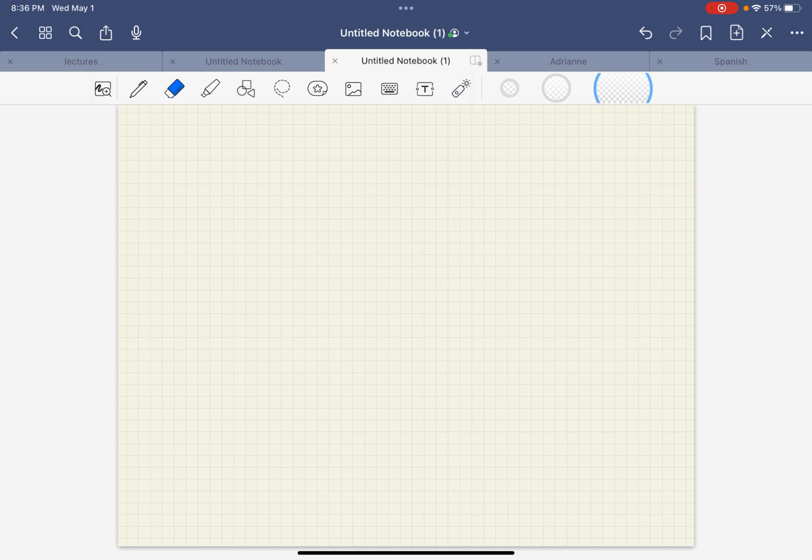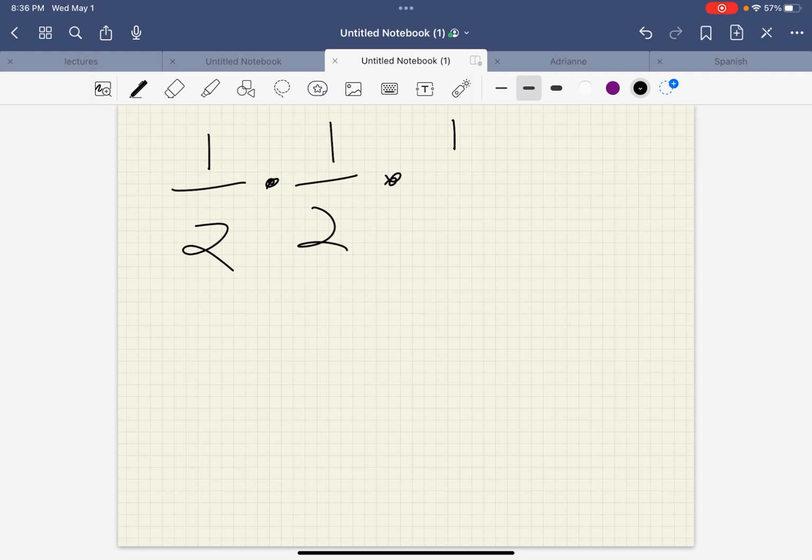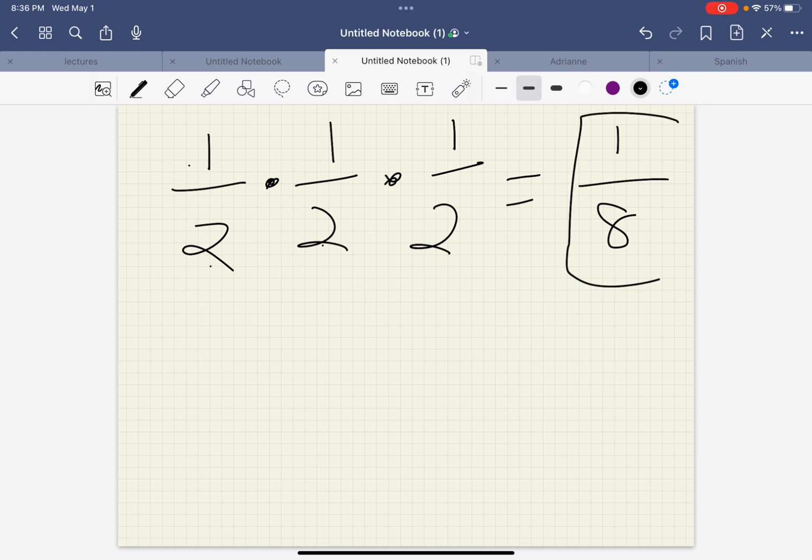So what is it for the first time? It's one head out of 2 sides. Times, what is it for the second time? 1 head out of 2 faces. Times, what is it for the third time? 1 head out of 2 faces. So that would be 1 times 1 times 1 is 1, over 2 times 2 is 4, times 2 is 8. So the probability that it would come up heads on all 3 tosses is 1/8.